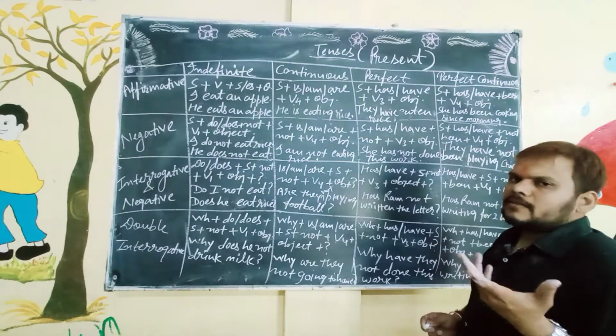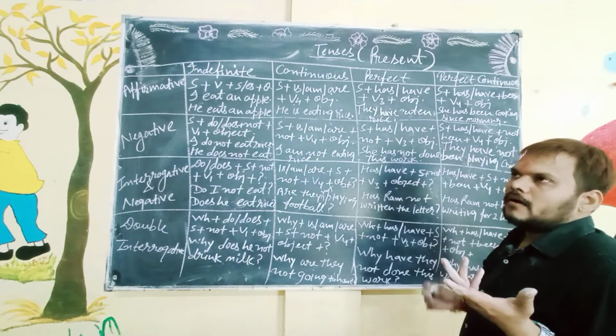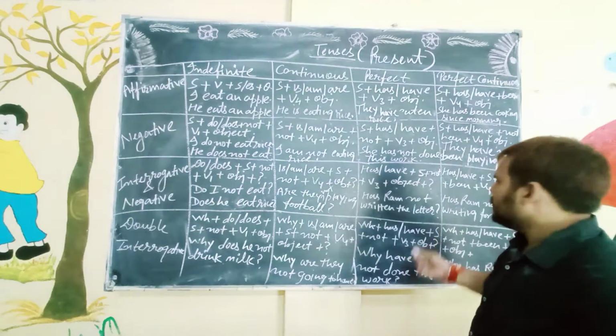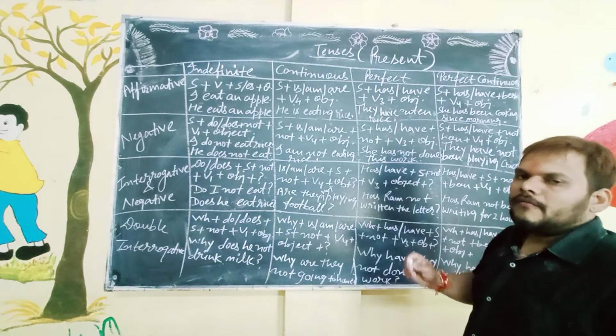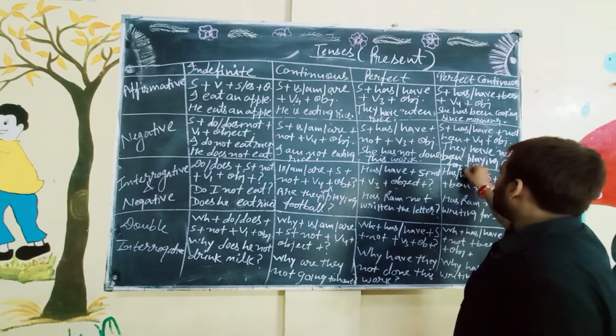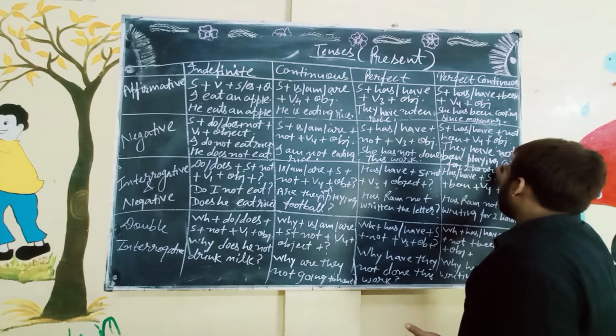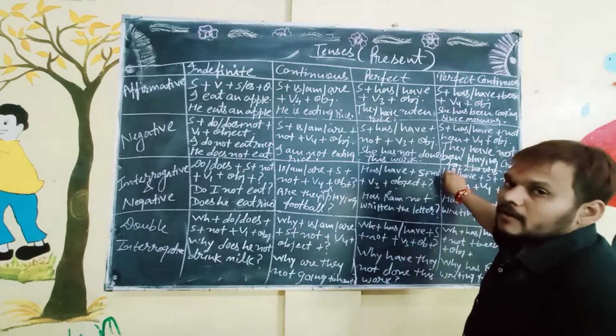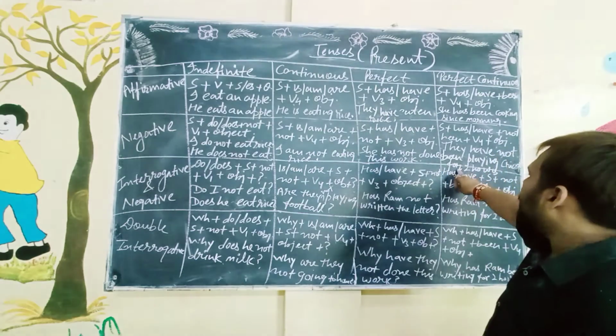If the time is indefinite, for example, for 2 hours. For 2 hours. What is this? This is the indefinite time. Okay.